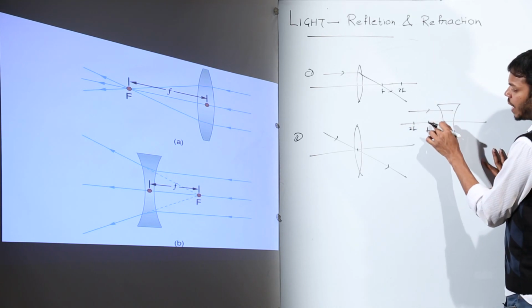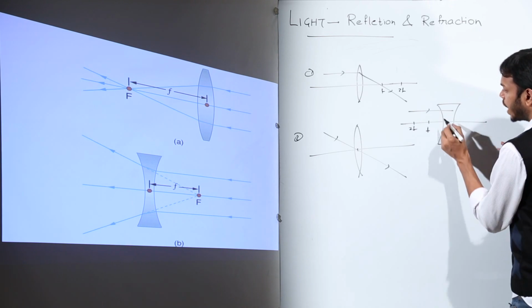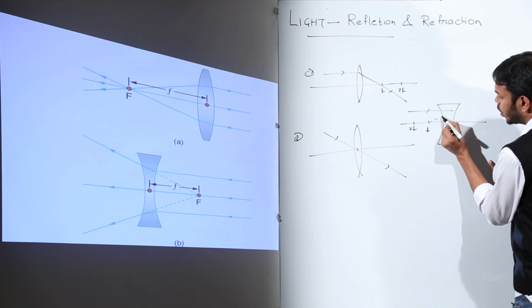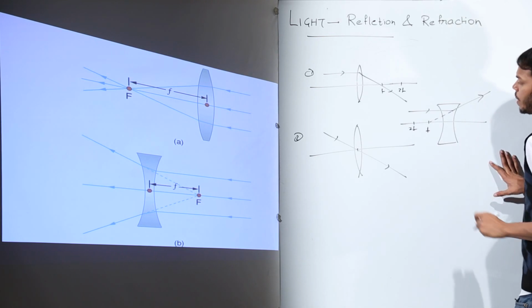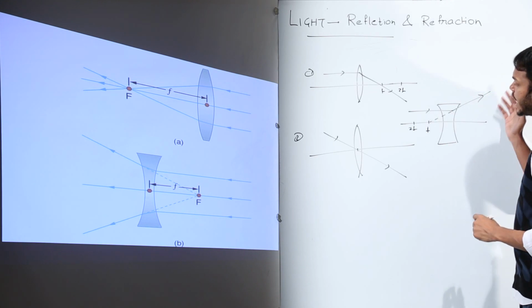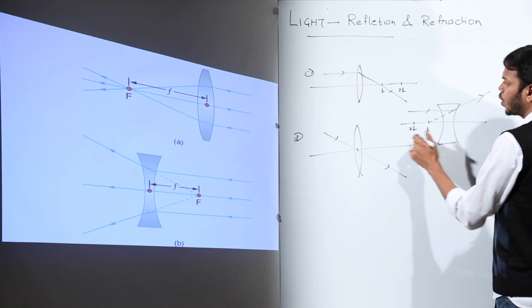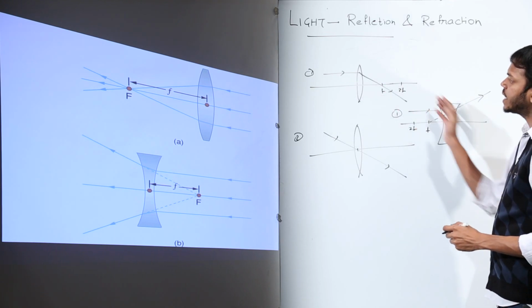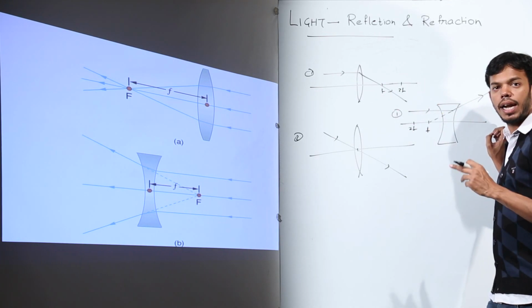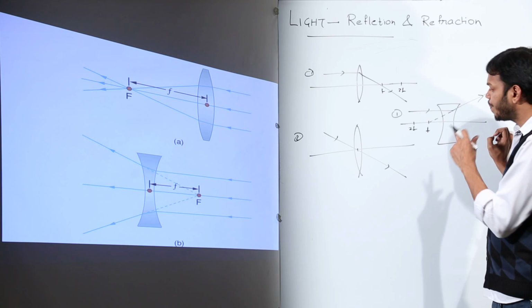So this ray has to pass from this side, which means it is going to do that virtually. Extending this part, normally this ray will go straight, but it will appear to be coming from the focus. So the first ray remains the same: the ray which is coming parallel to the principal axis will pass through the focus.